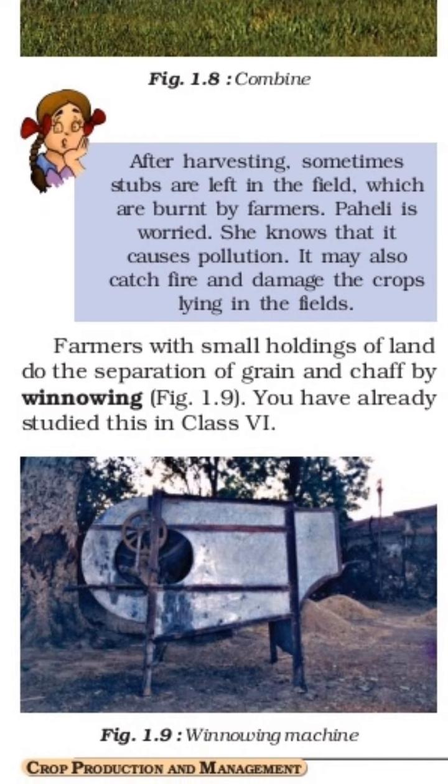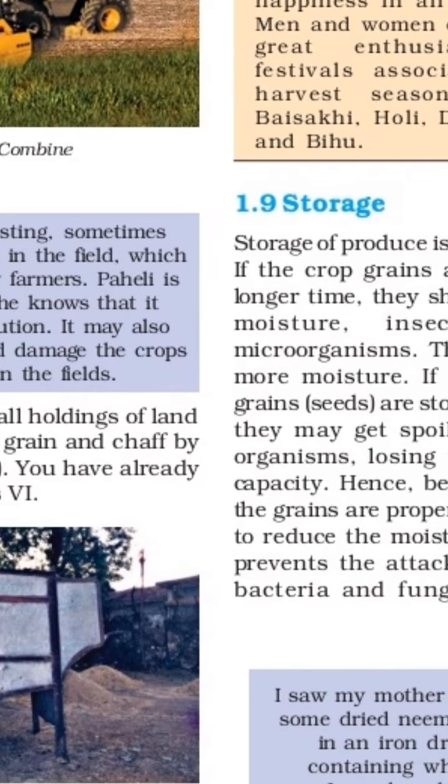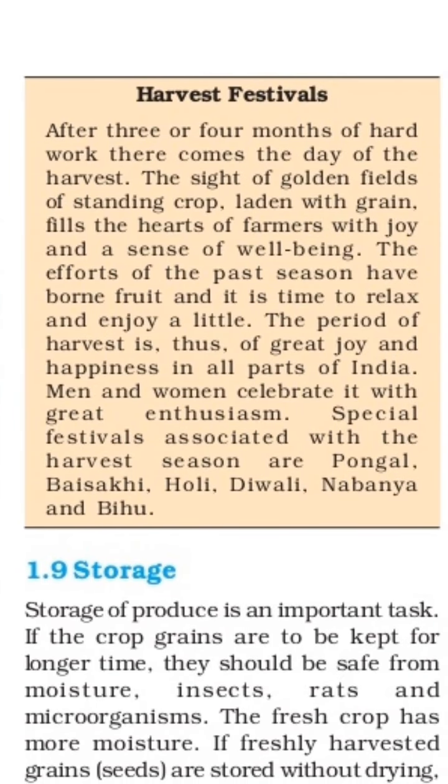Farmers with small holdings of land do the separation of grain and chaff by the winnowing process. In the threshing process, small particles of chaff also come with the grain, and they have to be separated with the help of the winnowing process. We already learned this process in class 6, chapter number 4, Separation of Substances. Now we will see our next point, harvest festivals.